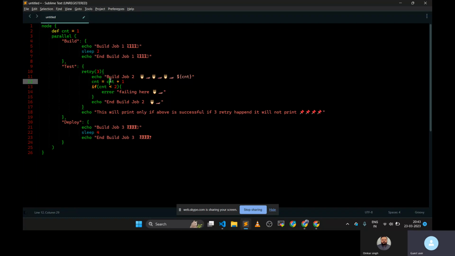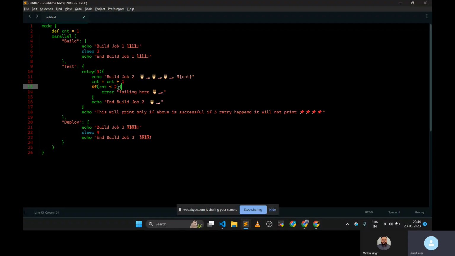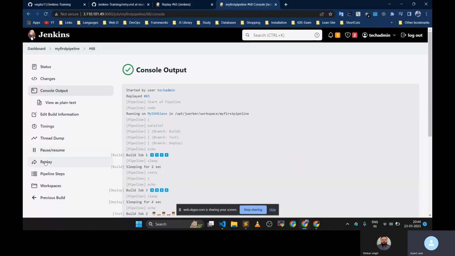It is succeeding because in the retry, what we are writing here is: if the count is less than 2, then add error. But during each retry, we are increasing this count by 1. So by default it will be 1. Once it is here, it will be 2. I think we should increase this to 4, so you will better understand.